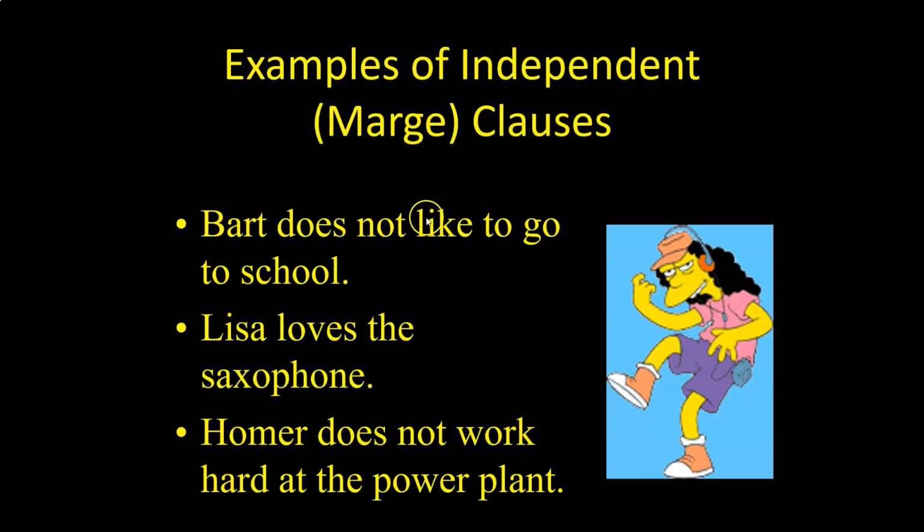Let's take a look at some examples of Marge clauses. Bart does not like to go to school. Bart is the subject. Does not like is the complete verb. Lisa loves the saxophone. Lisa is the subject. Loves is the verb. And the saxophone, of course, is the object. These are all complete thoughts. They can stand alone. They make sense on their own. Homer does not work hard at the power plant. Homer is our subject, does not work hard is the complete verb. And at the power plant helps us with a complete thought.